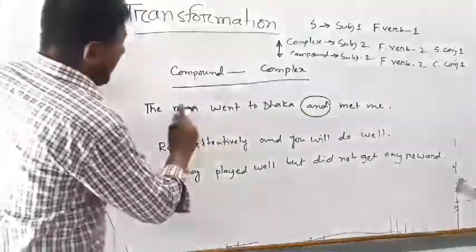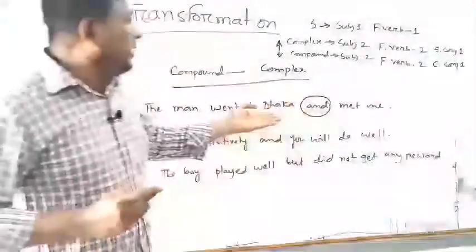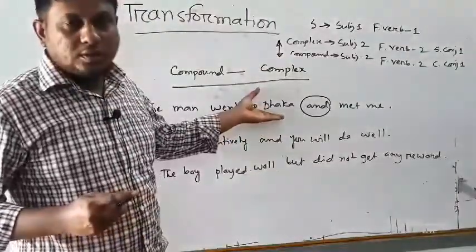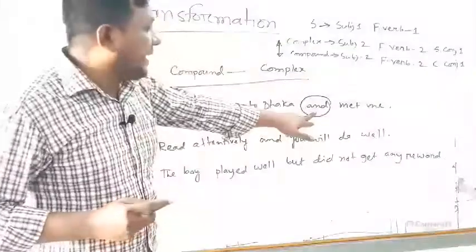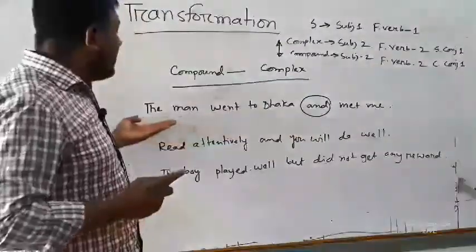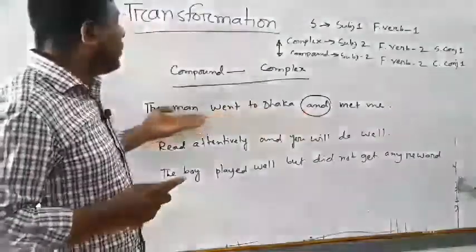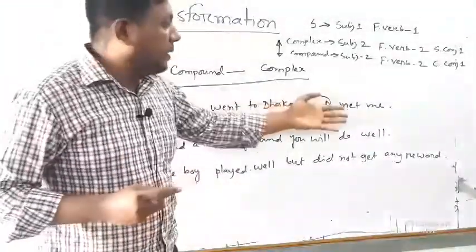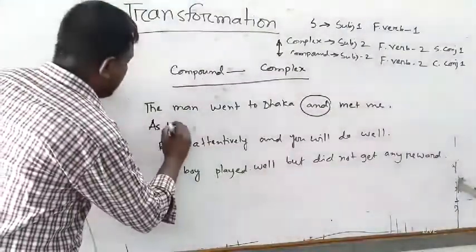Okay, here, the man went to Dhaka and met me. If it expresses cause, then you will use as or since. If this and expresses time, then you will use the subordinating conjunction when. As it is cause, you may use as or since.